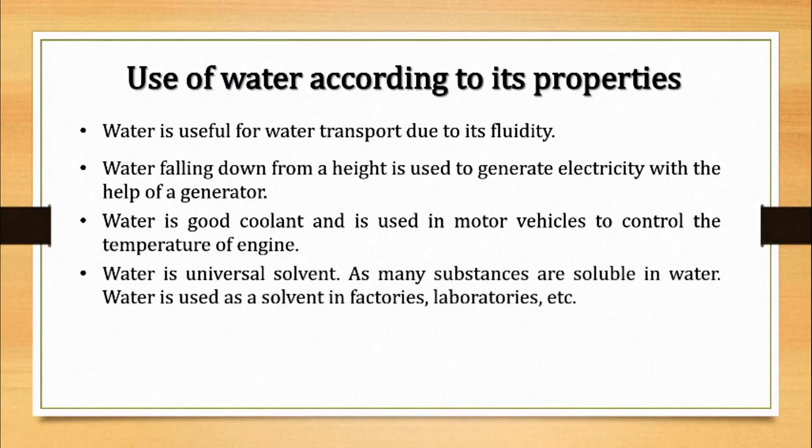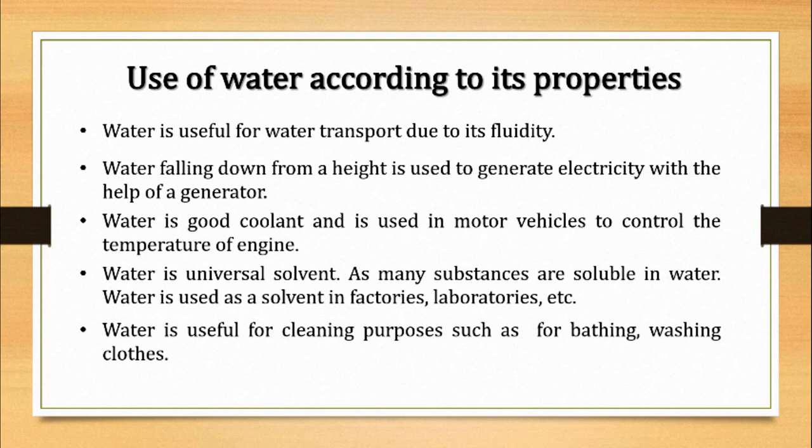Water is a universal solvent, so many substances are soluble in water. Water is used as a solvent in factories, laboratories, etc. Water is useful for cleaning purposes such as bathing and washing clothes.